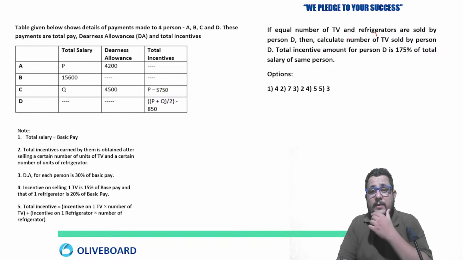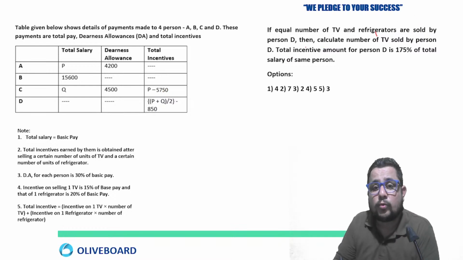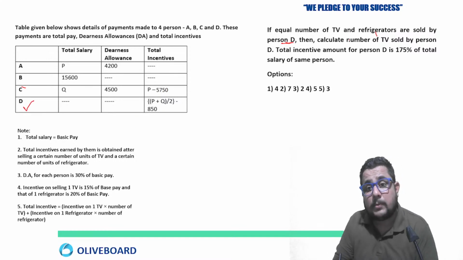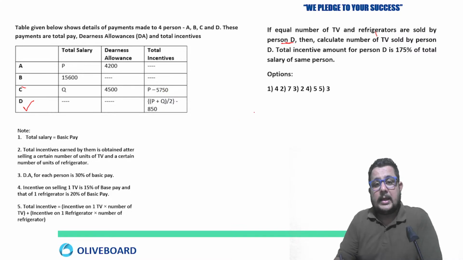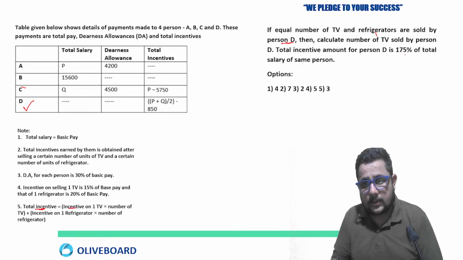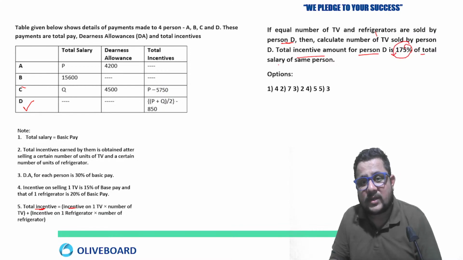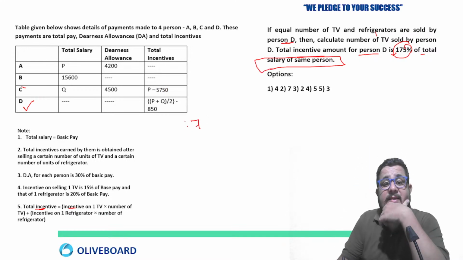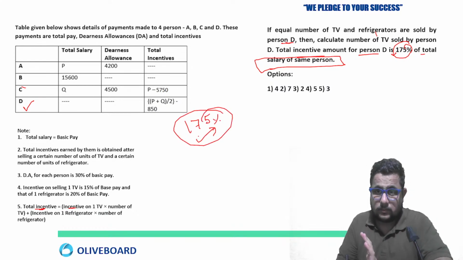Now, if an equal number of TVs and refrigerators are sold by person D. Now they are talking about D. D sold an equal number of TVs and an equal number of refrigerators. So the total incentive belongs to what? Okay. The total incentive amount of person D is 175% of the total salary of the same person. 175%. Clear? So what are they asking you?